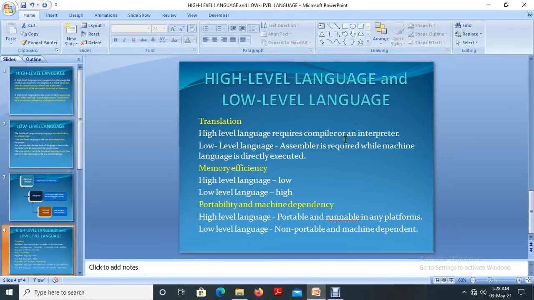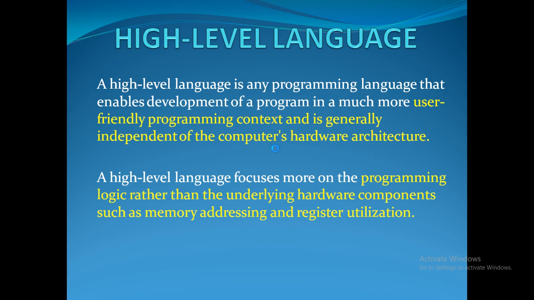Next, we are going to discuss high-level language and low-level language. High-level language is any programming language that enables the development of a program in a much more user-friendly programming context and is generally independent of the computer hardware architecture. All the high-level languages, C, C++, Java, are user-friendly because they are in a human-understandable form, so it's easy for programmers to understand, analyze, and modify the program, and it is independent of the computer hardware.